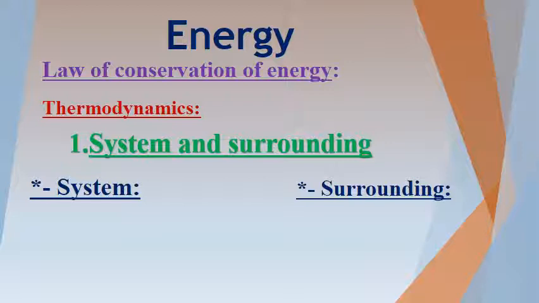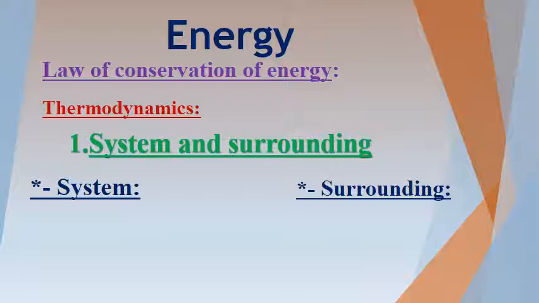The second concept, system and surrounding. What's meant by system and what's meant by surrounding? The system is the place by which the chemical reaction takes place. It is a system of universe, any part of the universe that is chosen for making a chemical reaction. Okay?